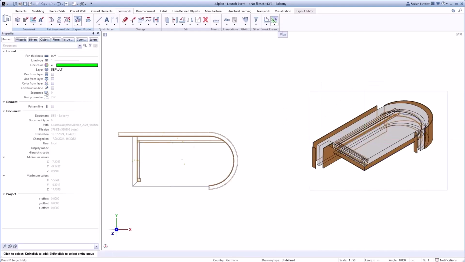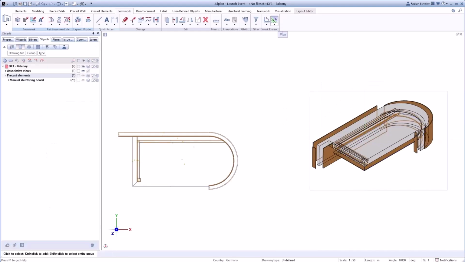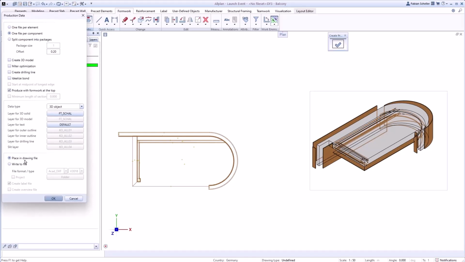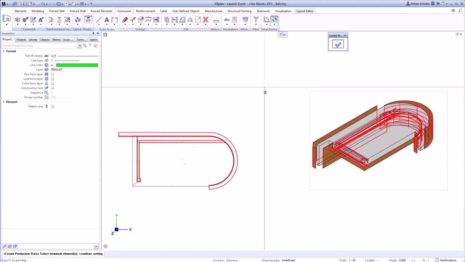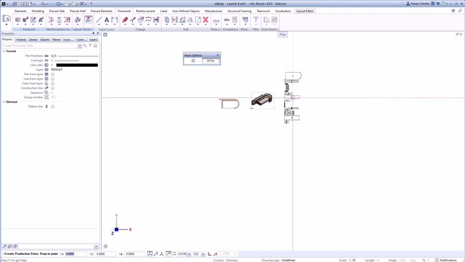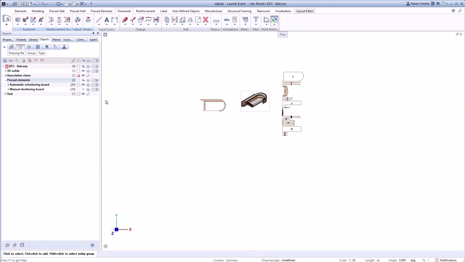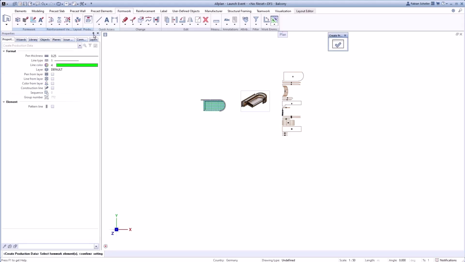The last step is the export for the data for a CNC machine. In my case, I just create all boards in the drawing file via a batch export to make the export visible for us. In the first step, for all attached boards, and in the second for the complete substructure. Regardless of the machine supplier, the data is prepared and optimized for an automated processing.